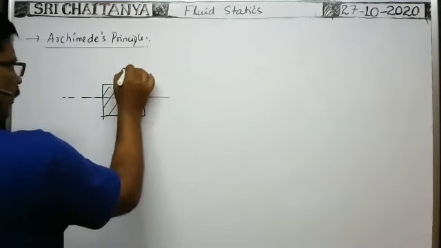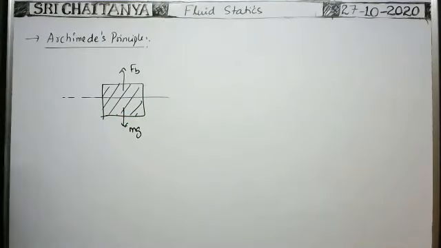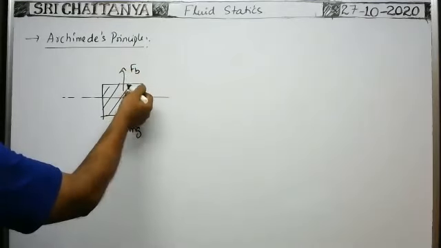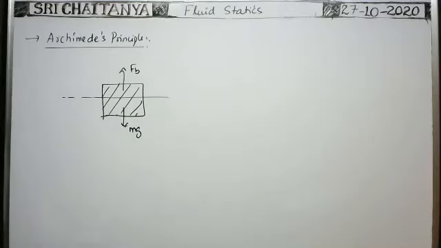Okay, in this case, buoyant force acts on the body upwards and the weight of the body acts in the downward direction. So whenever the body is floating over the surface of a liquid, the weight of the body is equal to the weight of the liquid displaced by the body, which is equal to the buoyant force. Okay, that is the Archimedes principle. So according to this principle,